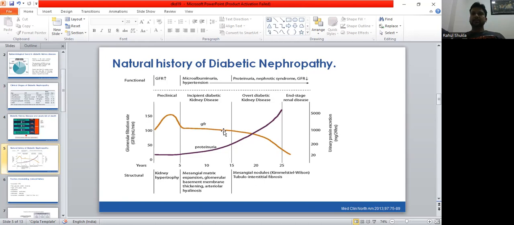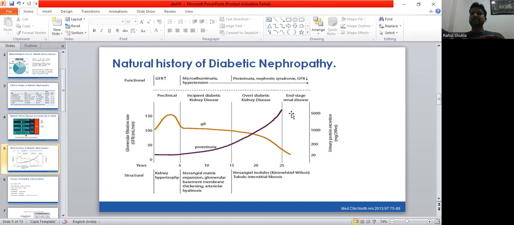a little bit shows a declining trend, and proteinuria increases to more than 30 milligram per day. And if we look at the histology, there may be mesangial matrix expansion, glomerular basement membrane thickening, and arteriolar hyalinosis. So this stage appears over a period of 5 to 15 years. Then the third stage is overt diabetic kidney disease. Here we can see that GFR declines and proteinuria further increases to more than 300 milligram per day. And this stage appears over a period of 15 to 25 years.